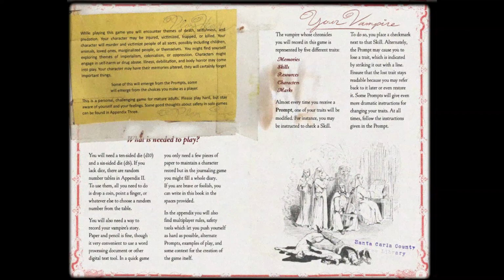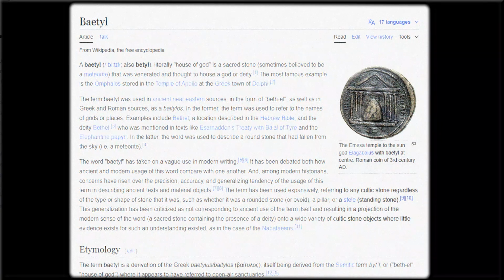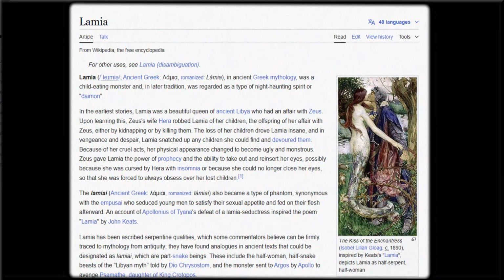So I thought, what if that's what this game I'm working on is like? If this game is about discovering weird and obscure world mythology, what if it's a journaling game? What if you are a chronicler of strange happenings in the world, or an arcane researcher in a fantasy world inspired by the myths you're given? And because I'm ultimately not a solo RPG kind of guy, what if the game was about these characters writing letters to each other about the things they discover? So players can not only learn about the things they find, but also what the others find in their own words. I kind of felt like I couldn't leave it at that.